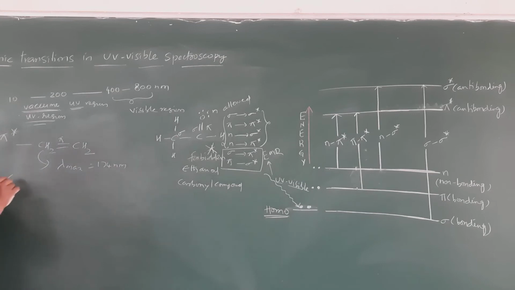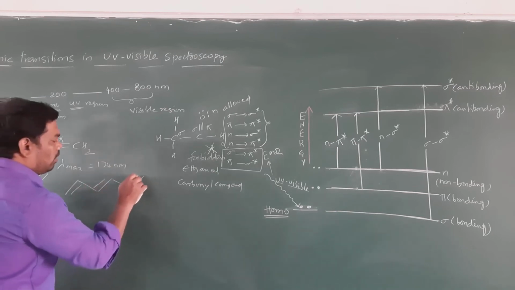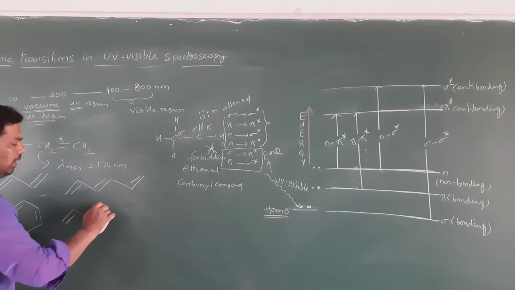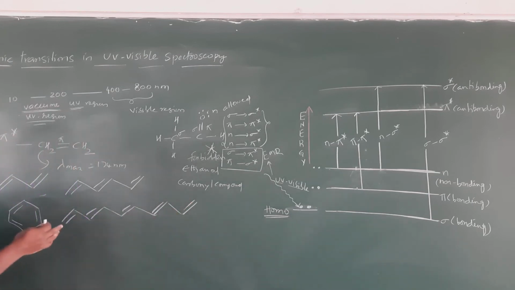Then we move to 1,3-butadiene, 1,3,5-hexatriene, benzene and polyenes. These types of compounds can exhibit pi to pi star transition.